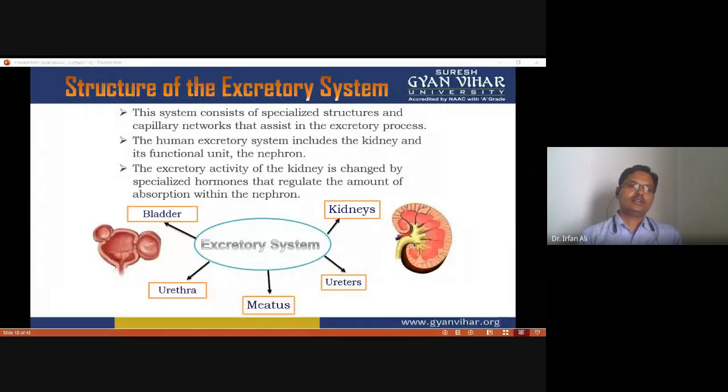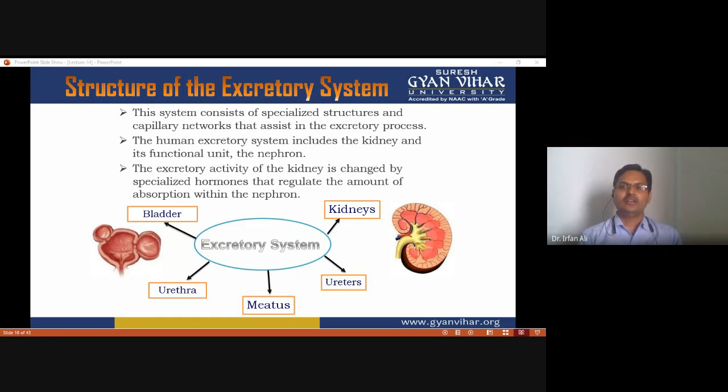So the excretory system includes specialized structures and a capillary network that assist in the excretory process. The human excretory system includes the kidney and its functional unit called the nephron. The nephron is the structural and functional unit of the excretory system. And the excretory activity of the kidney is changed by specialized hormones that regulate the amount of absorption within the